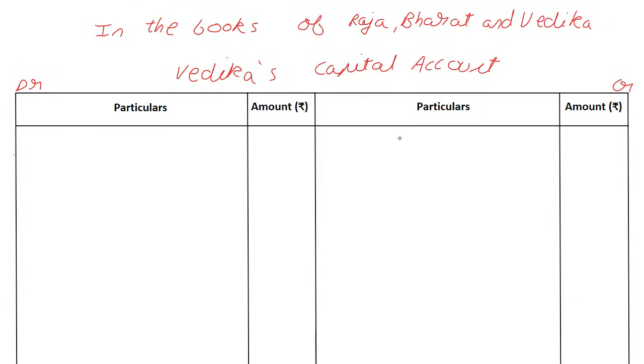The first thing we do, on the credit side, is write the balance brought down.